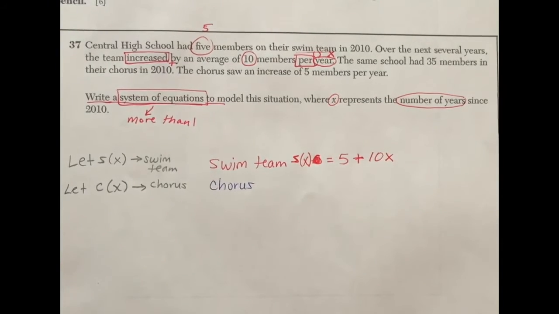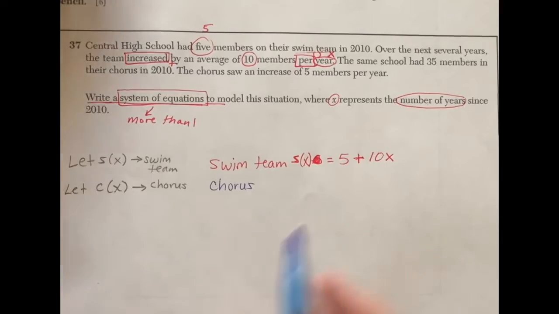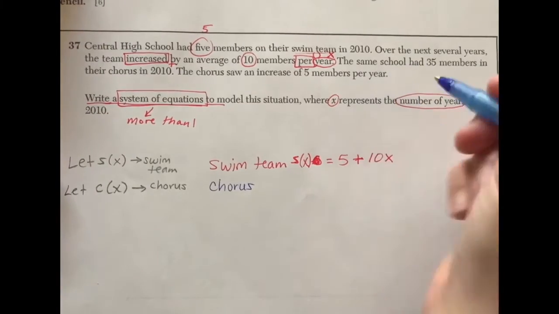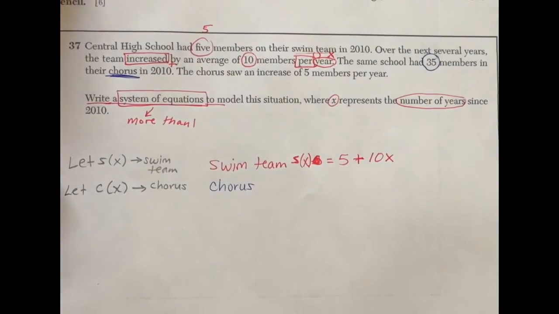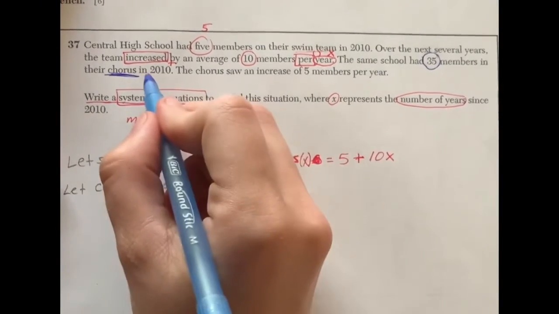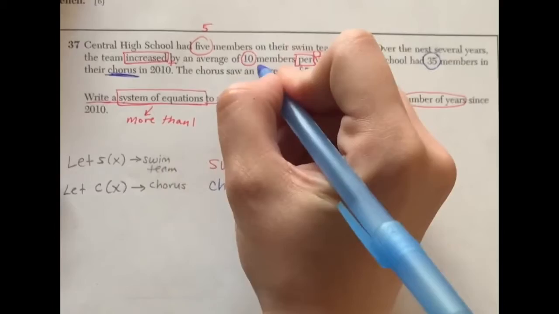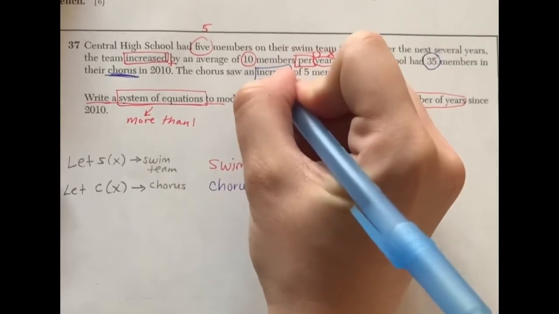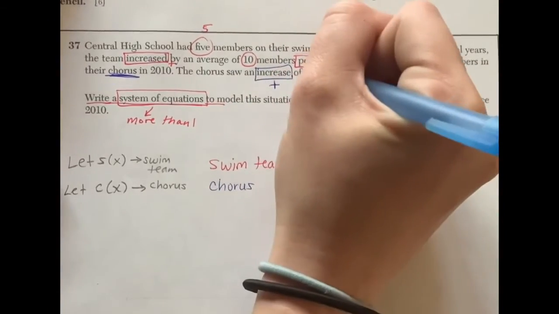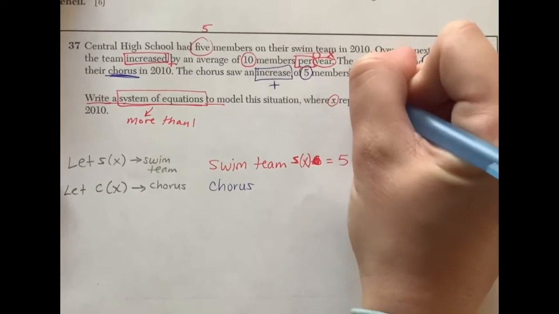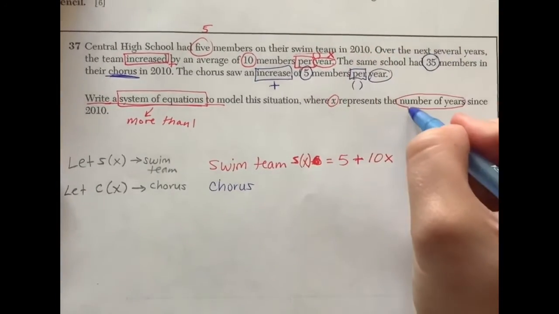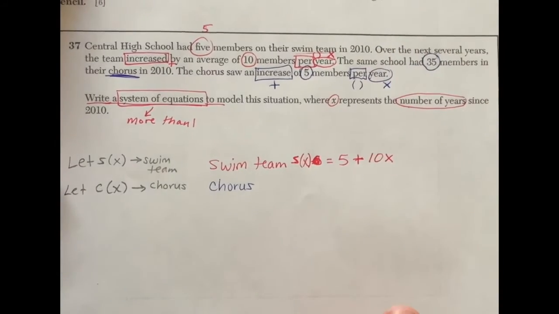So now let's go back to the next part where it just talks about the chorus. The same school had 35 members in their chorus in 2010. The chorus saw an increase, so again, I know I'm going to be adding, of 5 members per year. Per means to multiply. Years I know is going to be represented by X in this case.